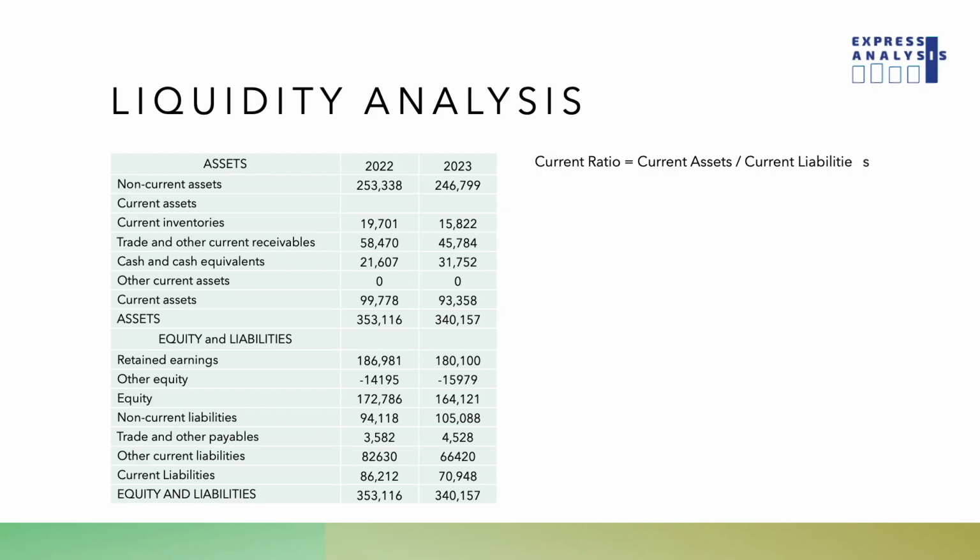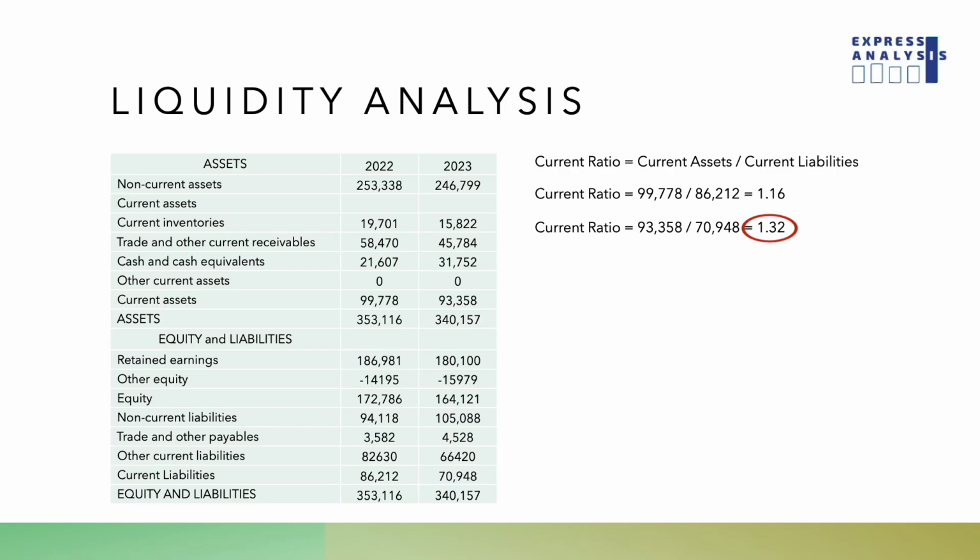A higher current ratio indicates better liquidity, suggesting that the company can easily meet its short-term obligations. However, a very high current ratio may also indicate inefficiency, as it could suggest that the company is holding excessive assets that could be better utilized for growth or investment.